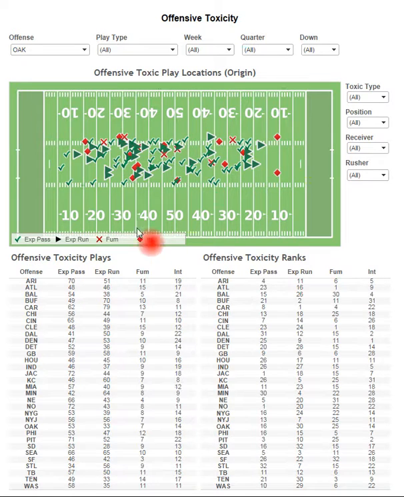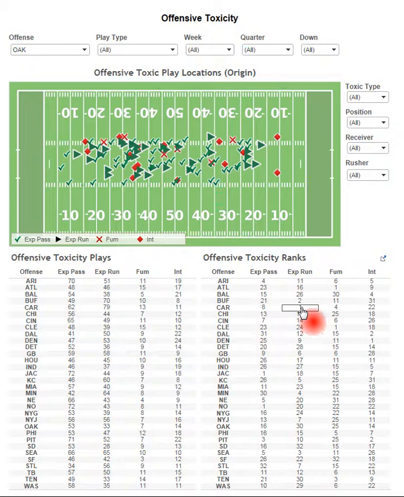Here's the legend so that you can see exactly where they were on the field when these explosive plays were generated. You can also see down here a total count of the number of plays, passes, runs, fumbles, interceptions on offense, as well as how they ranked. Okay, so like the New Orleans Saints were the #1 most explosive pass play team in the NFL last year with 72 pass plays.